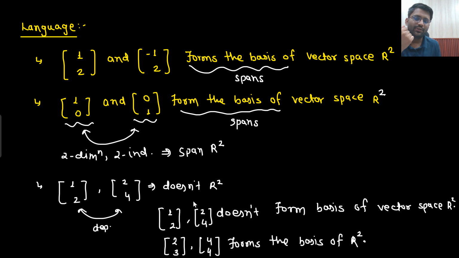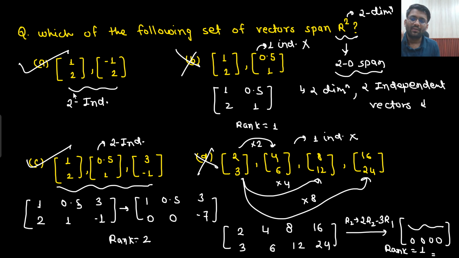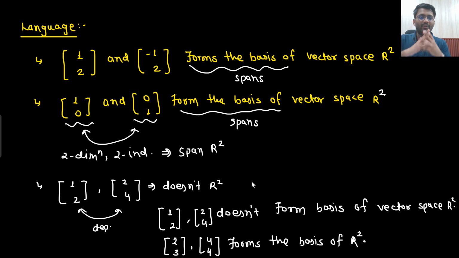So find the basis of R2: 1, 2 and minus 1, 2; 1, 0 and 0, 1; 1, 2 and 2, 3; 4, 4; or 1, 2 and 0.5, 1; 3, 3 and minus 1. But this I will not call a basis, because 0.5 and 1 is irrelevant, since it depends on this one. So you can erase 0.5 and 1. You will say 1, 2 and 3, minus 1 form the basis of R2. So just the language: someone would say basis of. You should understand that using 1, 2 and minus 1, 2, you can frame any two-dimensional vector. Is that clear to you or not?